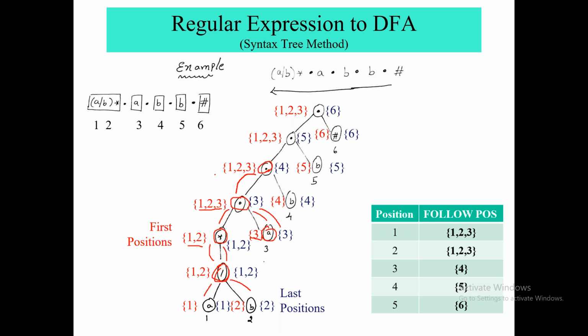So the first position of this one would be 1, 2, 3, whatever was its position. And now for the other position, the right child is 4, so it will get 4. Now is it clear, Helly? Done, ma'am. Okay, any doubt?